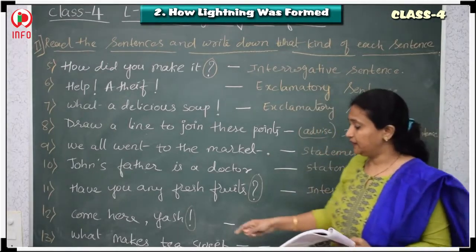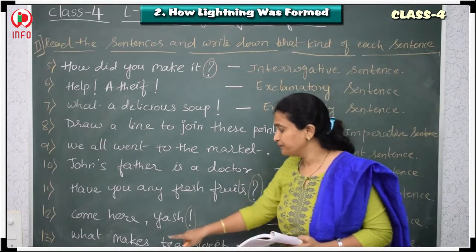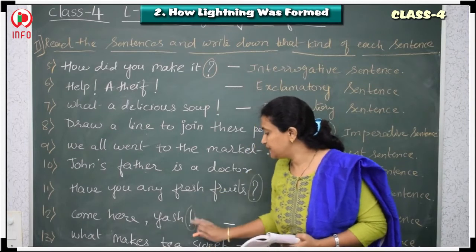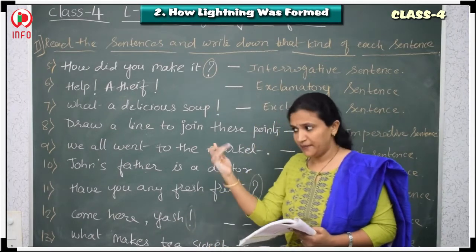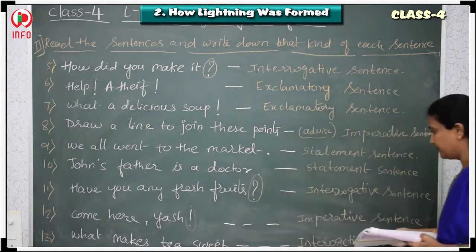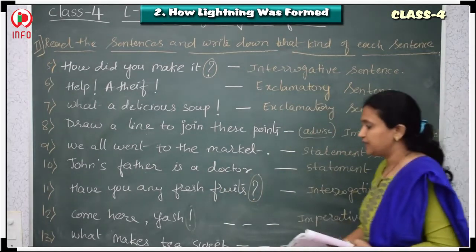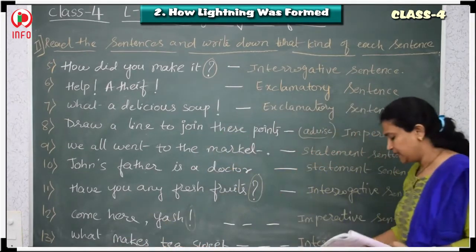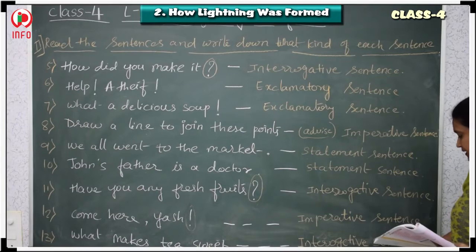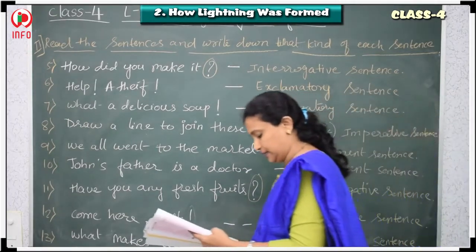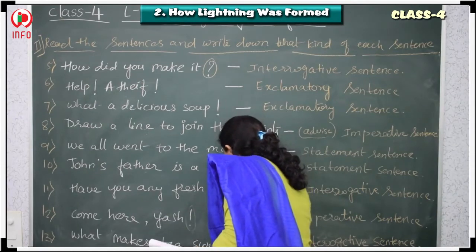You might be thinking, yes, it is an exclamatory mark, but here they have given "come here" a comma. But see, whenever we say come here, that is for a commanding purpose. So, that is an imperative sentence. Now, next one is, what makes tea sweet? It's an interrogative sentence. It has a question mark.